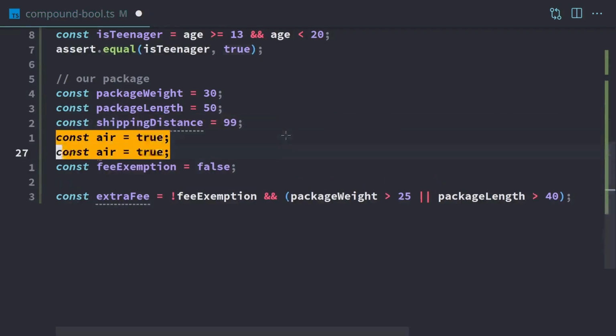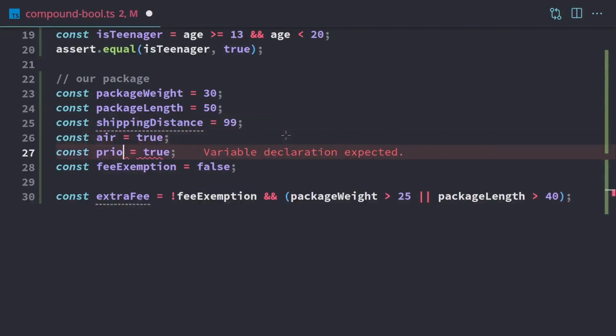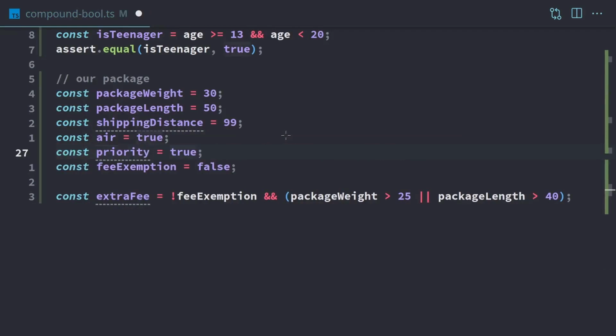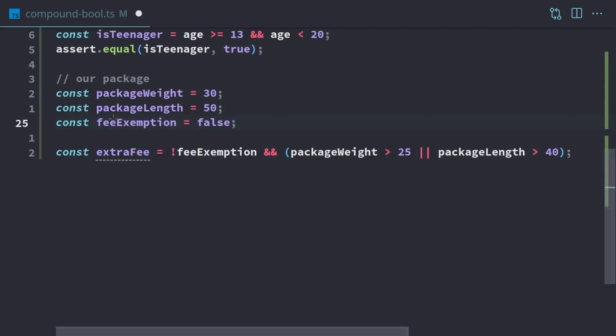And then if we start adding more things like priority shipping, like we want it to show up the next day, now we would have all these things to check, and this is going to start getting huger and huger.